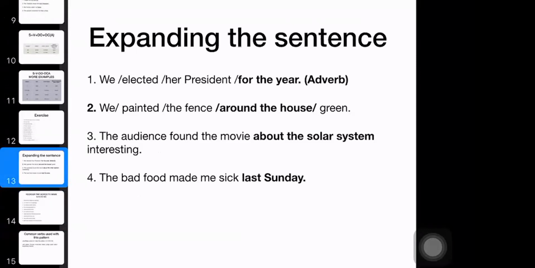This is the basic pattern: made me sick. Now when? Last Sunday. When? During the party. Last night. In the basic sentence, the pattern is the same. But if the basic pattern is not correct, then if you try to expand it, it will not make sense. Do you understand? Okay.